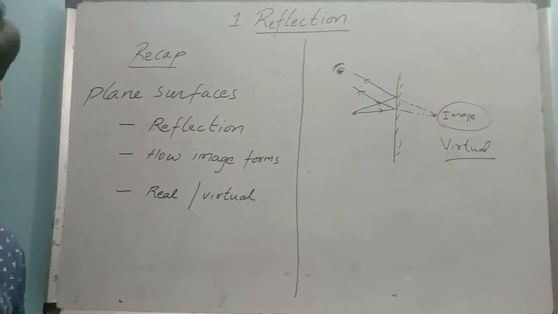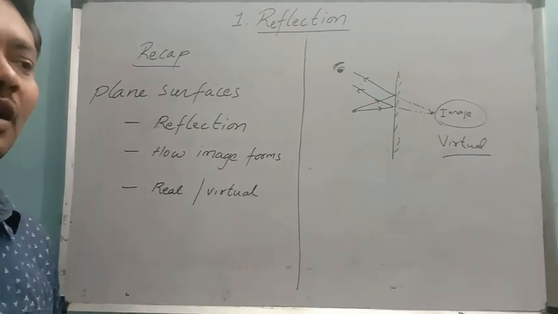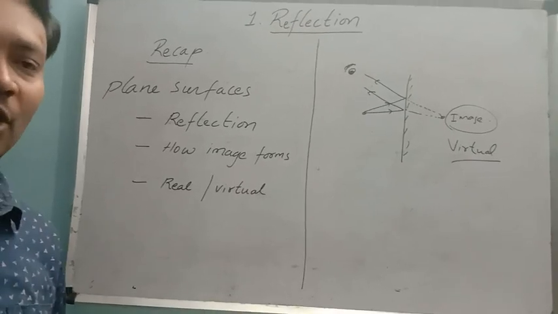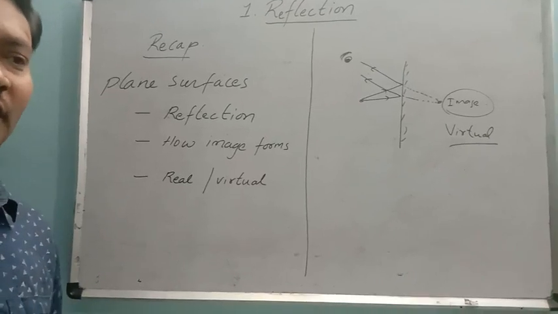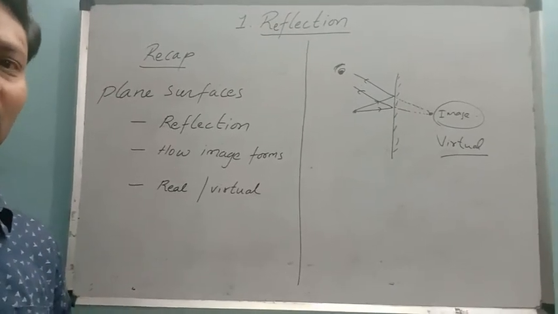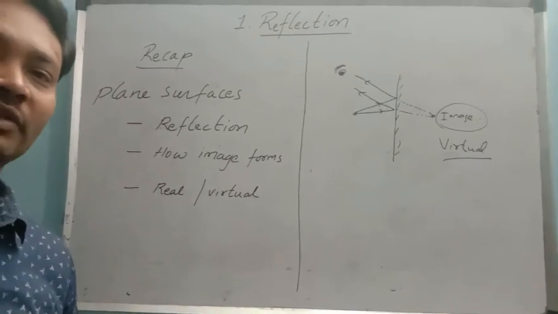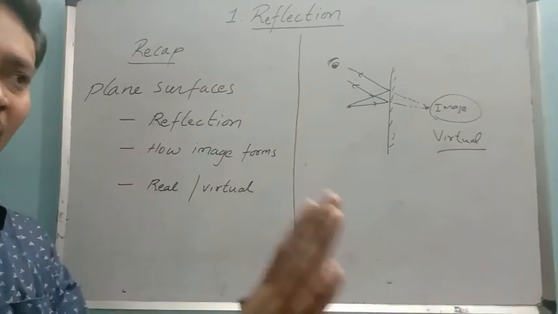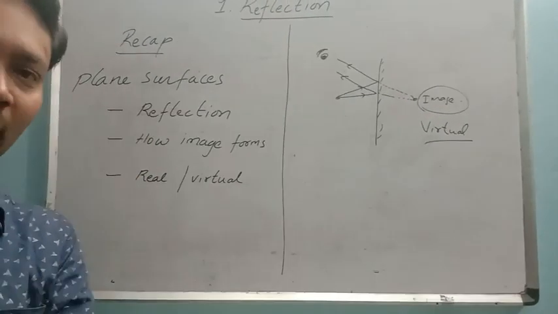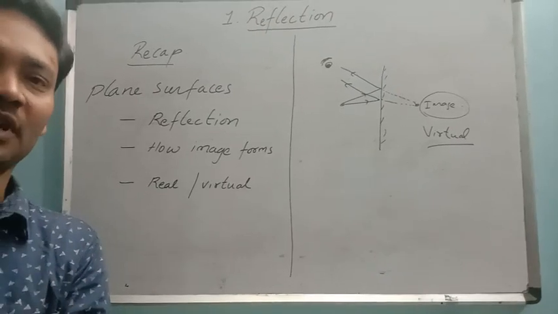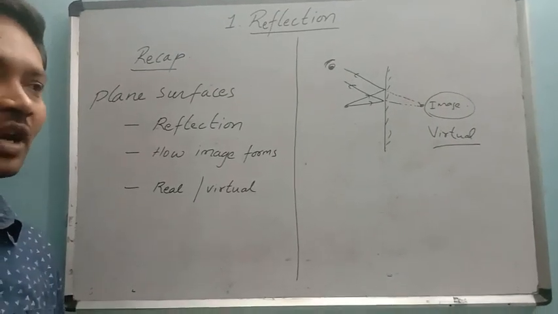So what is a real image? Real images form in front of the mirror. Like when you stand in front of a mirror and arrange a white screen beside you, your image falls on the screen, but inverted. Your head will be down and your legs will be up. So your image can be seen on a screen beside you. Such images are known as real images. We have already discussed these differences in class 9.